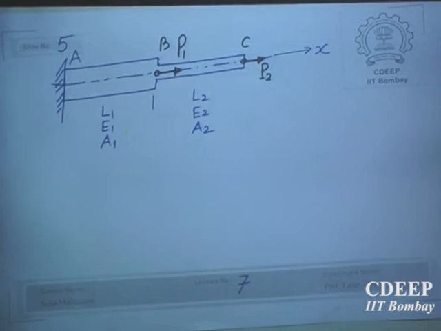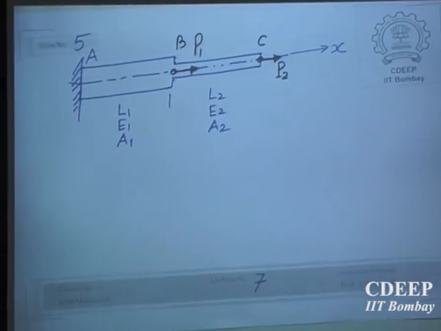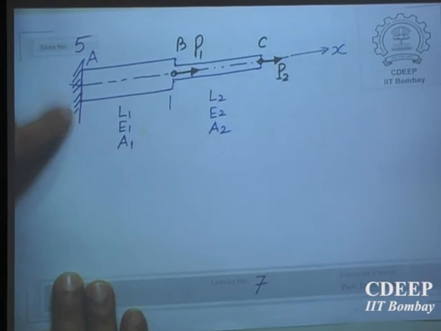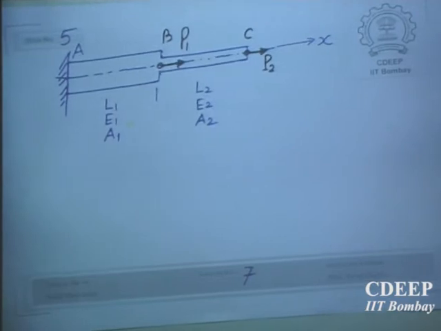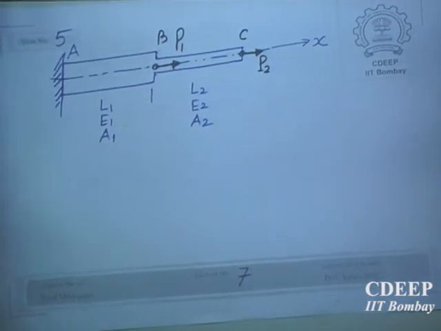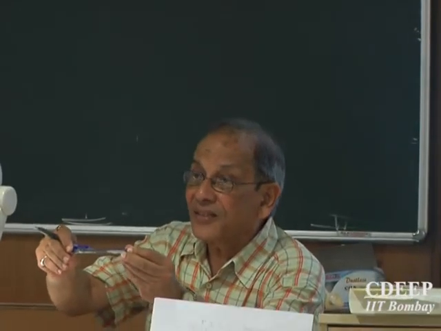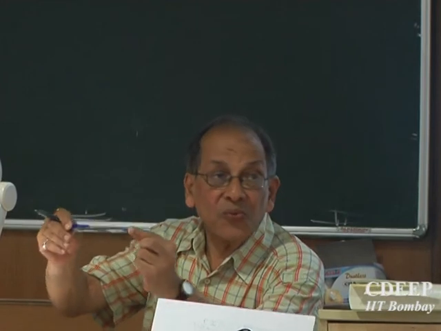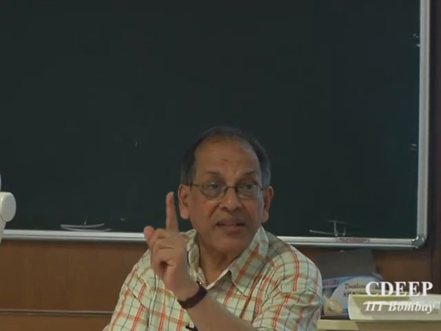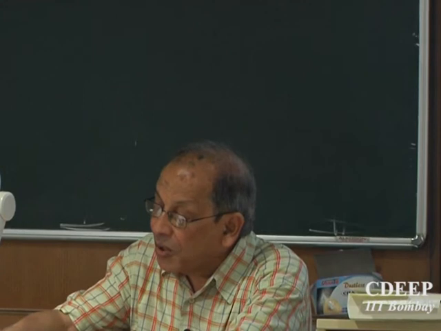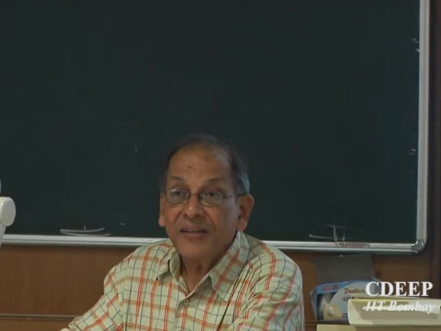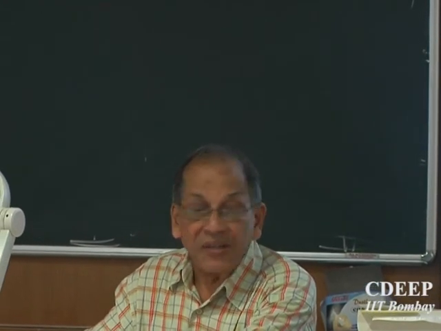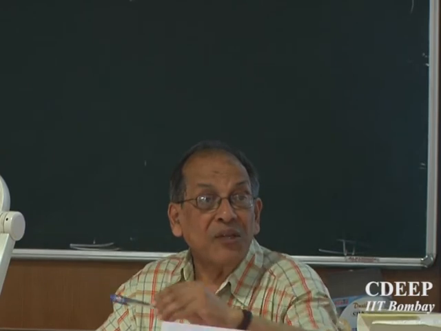Now this will be under stress. Why will it be under stress? Because we have constrained this end A. Now this end cannot move. Now you are applying a force, that is how we are able to open this. So yes, this is under stress. First of all, any body must be constrained. This is called boundary condition. You must provide boundary condition to the body. Without boundary condition, you cannot have a structure. The structure or body cannot take load, because the moment you put load, it will start moving. You don't want that.